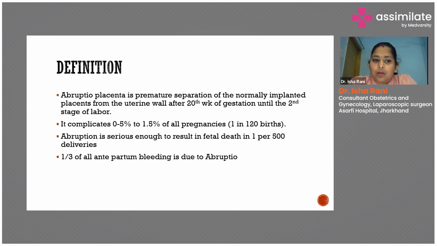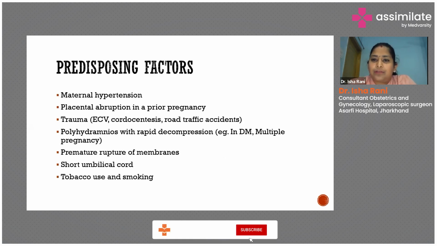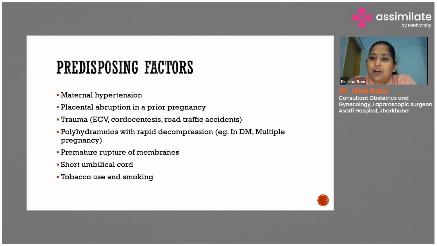And around one third of patients with antepartum hemorrhage have it because of abruption. It is also called accidental hemorrhage because it always happens all of a sudden. There is no time for us to identify. Identification should be made on clinical grounds and action should be taken immediately. So before going into the management part, we'll look into predisposing factors.